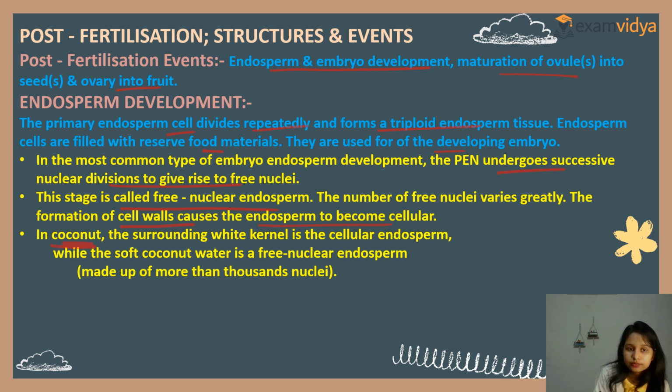Now, in coconut, the surrounding white kernel is cellular endosperm, while the soft coconut water is free nuclear endosperm, made up of more than 1,000 nuclei. Very important. The outermost layer, the white kernel, is cellular endosperm, while the coconut water is free nuclear endosperm made up of more than 1,000 nuclei.